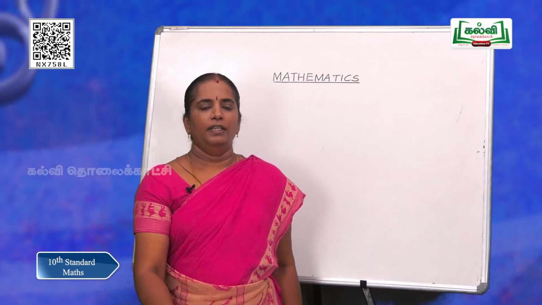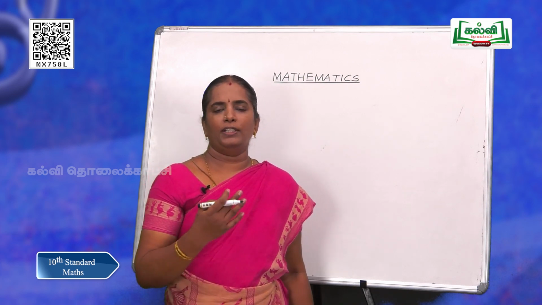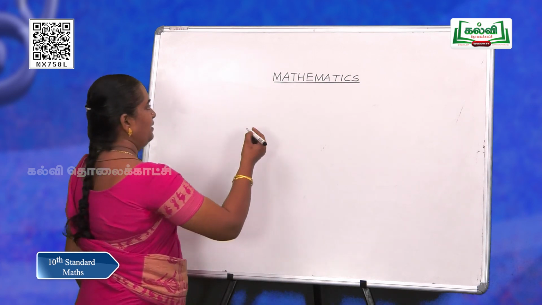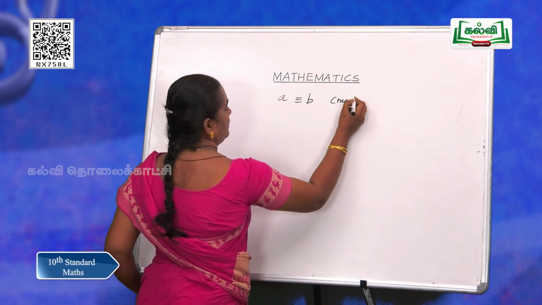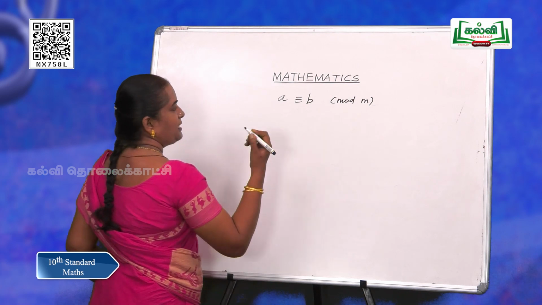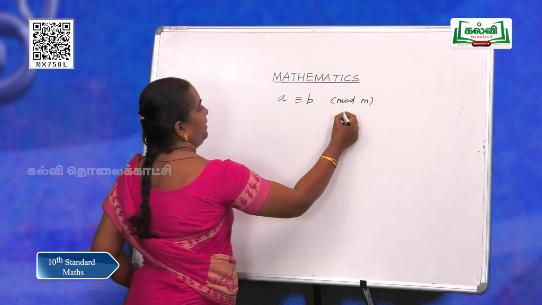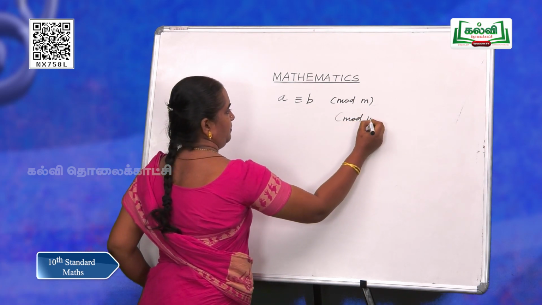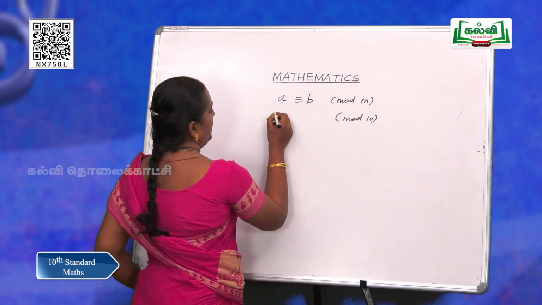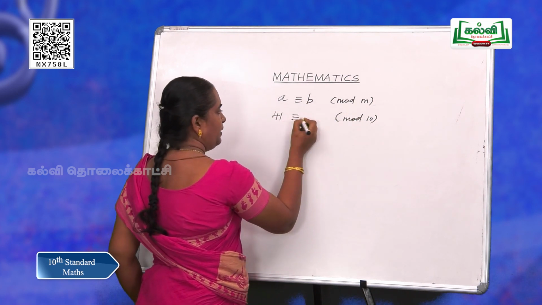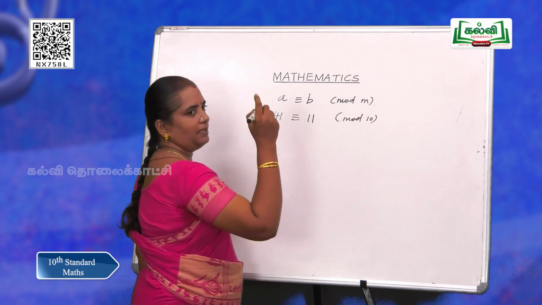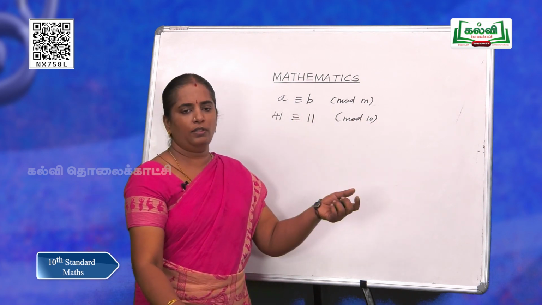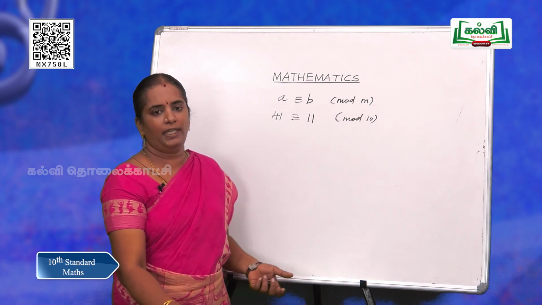Now, let us see what the meanings are when you say A is congruent to B mod m. Let us take an easy example in mod 10. Let me say 41 is congruent to 11 modulo 10.